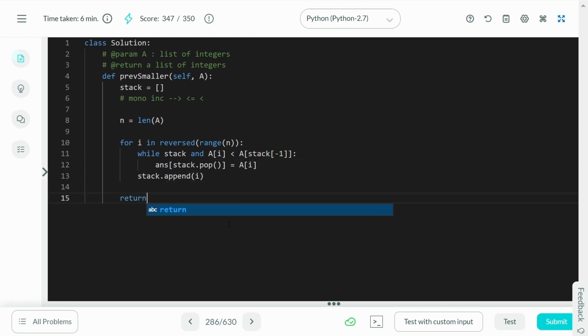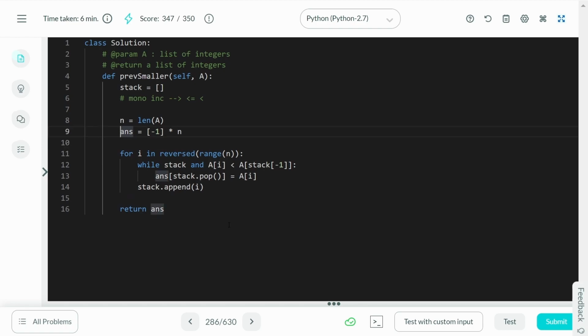And at the end, I want to return the answer array. By the way, this answer array is going to be initialized with -1s for all n. Basically, for all of the n values, I'm going to assume I'm never going to get an answer. And so as we get the values for each of these indices, we are going to assign and replace the -1s.